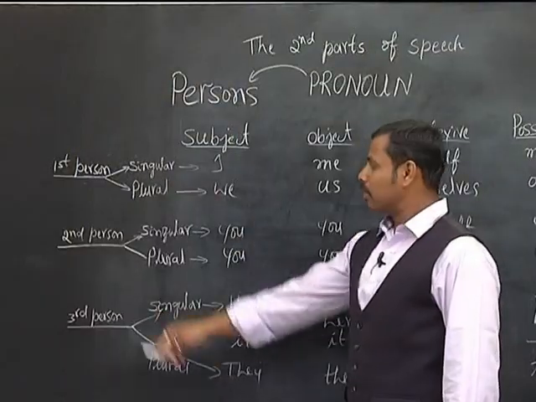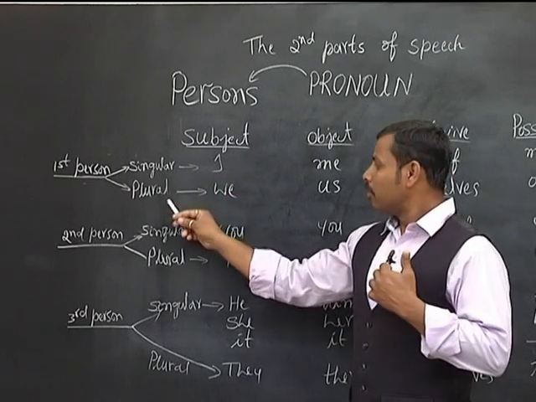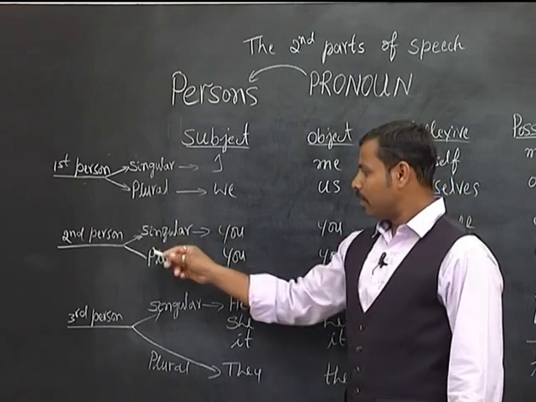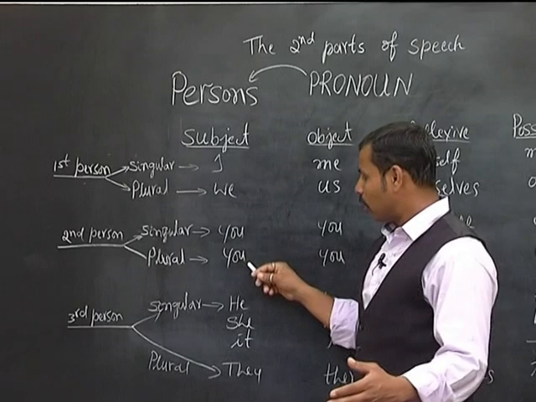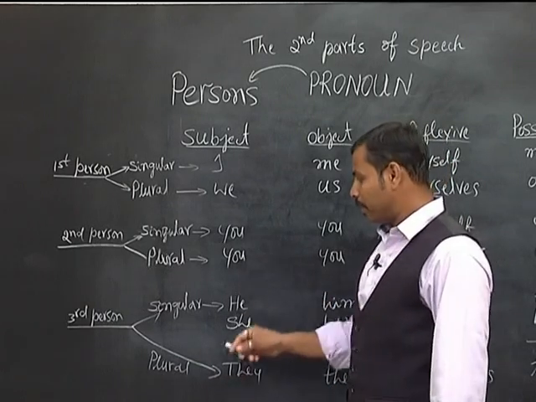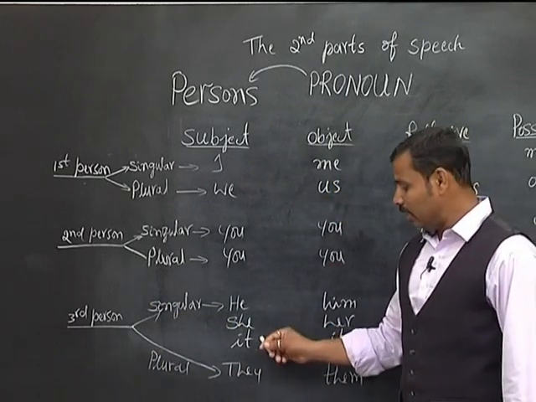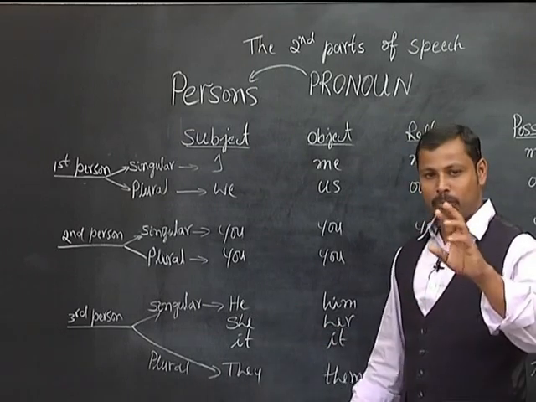Again, first person, singular I, plural we, more than one, two, three, four, like. Second person singular you, and plural also you for more than one person, two, three, four persons. Third person singular he, she, it. Plural form they means for more than one person.